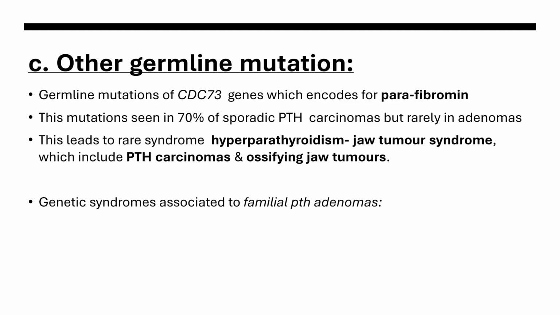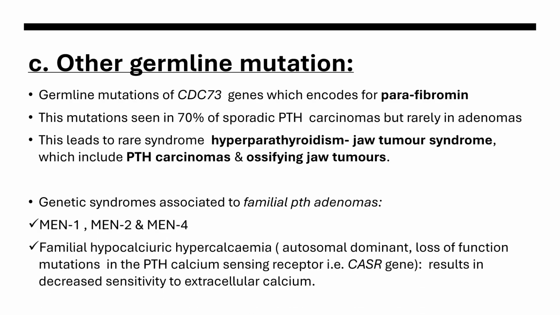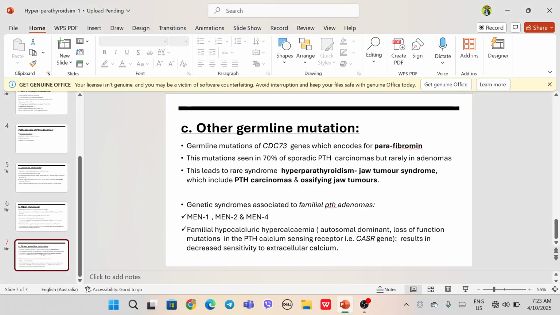The genetic syndromes associated with familial parathyroid adenomas are MEN1, MEN2, MEN4, and familial hypocalciuric hypercalcemia can also result in familial parathyroid adenomas, where there is a loss of function mutation in the parathyroid calcium sensing receptors, and that results in decreased sensitivity to extracellular calcium. So this also results in familial parathyroid adenomas. Thank you.